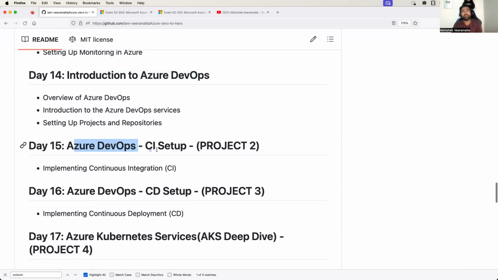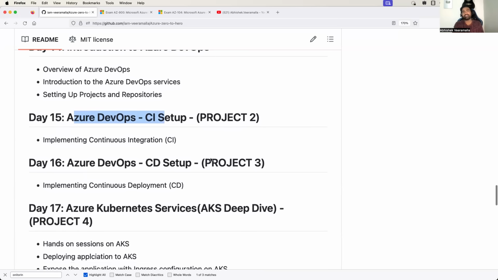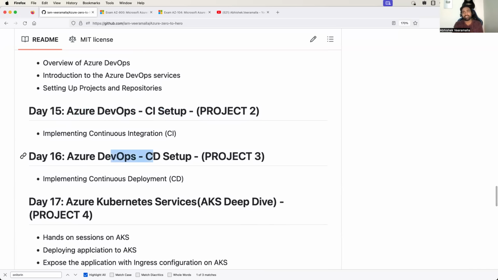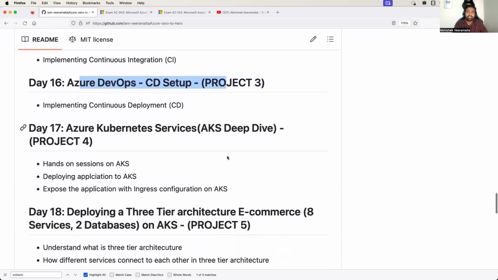Day 15, we will do a project of CI implementation, continuous integration. Day 16, we will do the continuous delivery setup. That will be another project. And this particular one will be on the virtual machine. So here, we will use containers, but the target environment will be a virtual machine. So in day 16, we'll not deploy onto the Kubernetes platform, because for Kubernetes, I have a dedicated video.